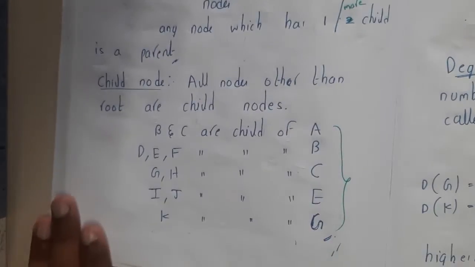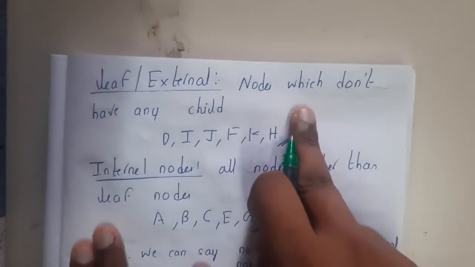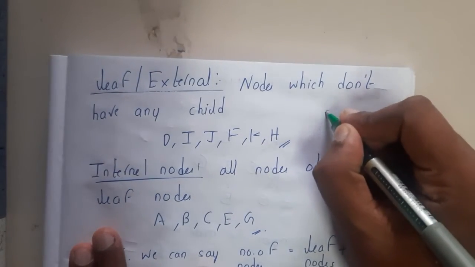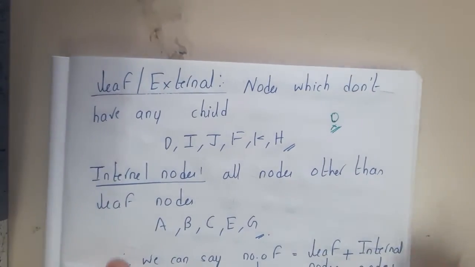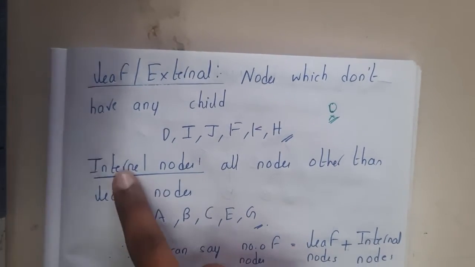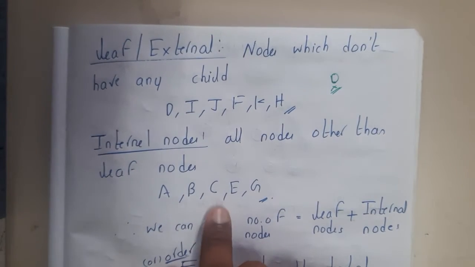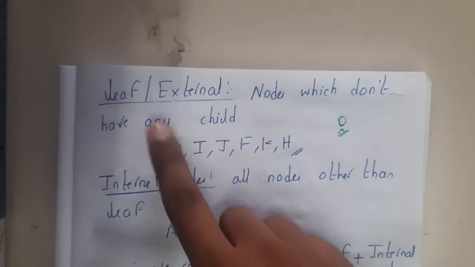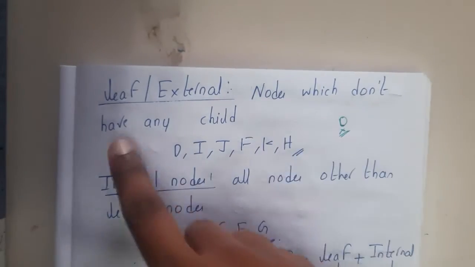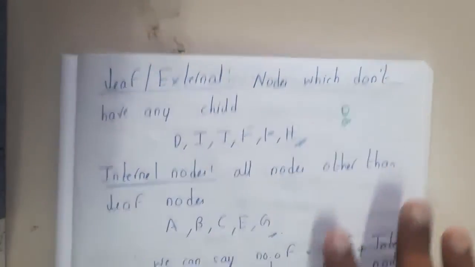Got it? Okay. So the next is nothing but the leaf node, guys. A node which is not having any children is called a leaf or external node. Similarly, internal node. All nodes other than leaf nodes are internal nodes. So leaf nodes do not have children, and other than leaf nodes, all are internal nodes.